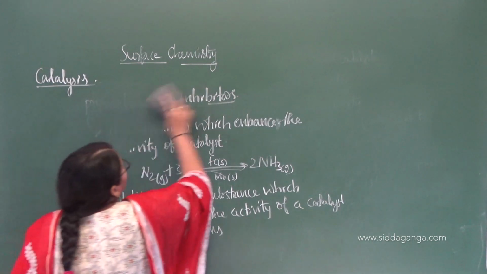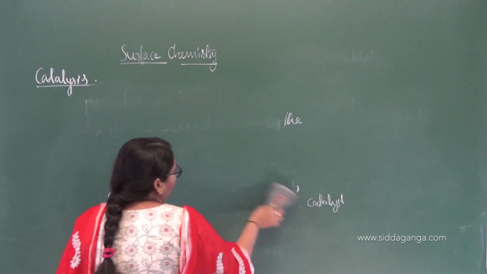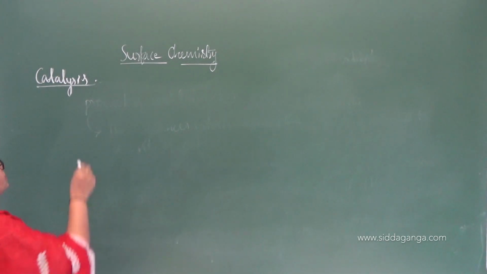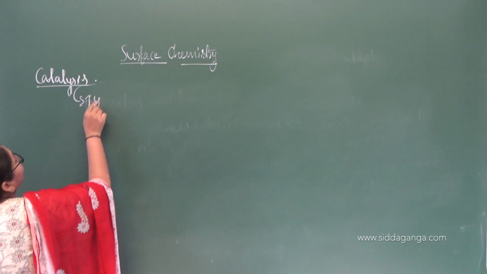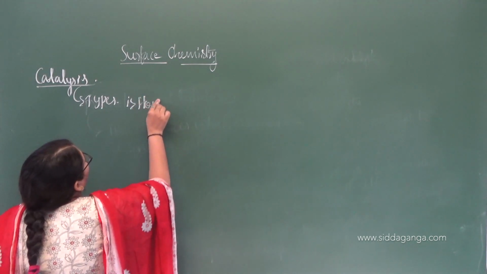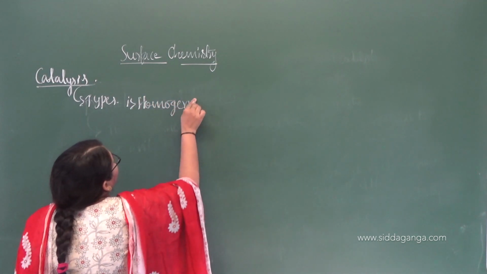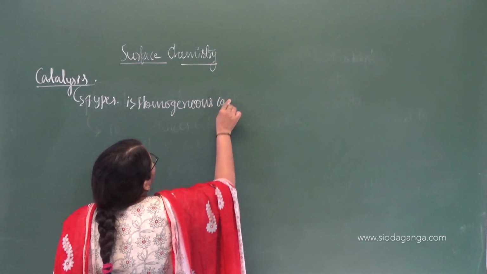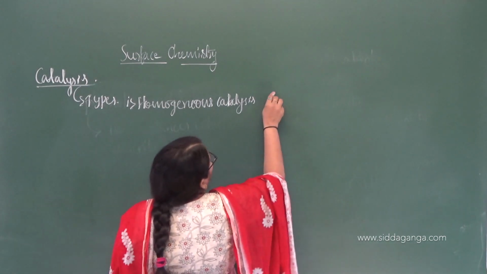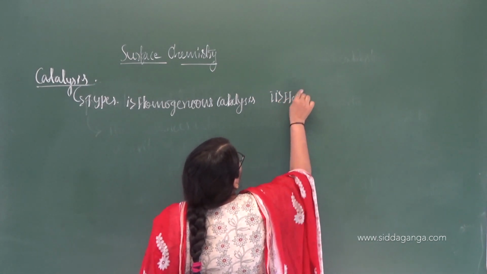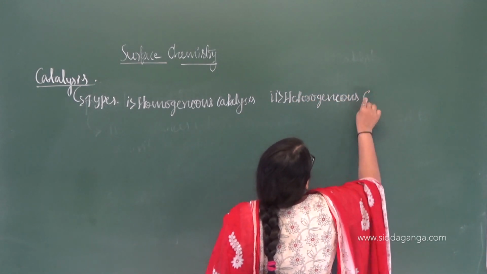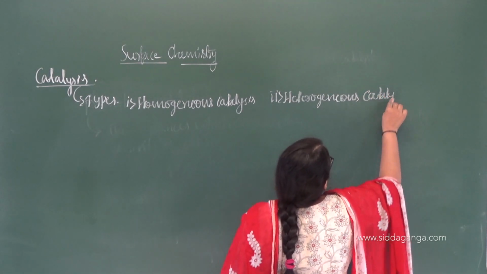After knowing about promoters and inhibitors, types of catalysis. What are those types? One is homogeneous catalysis, and one more is heterogeneous catalysis. Homogeneous and heterogeneous catalysis are the two types of catalysis.